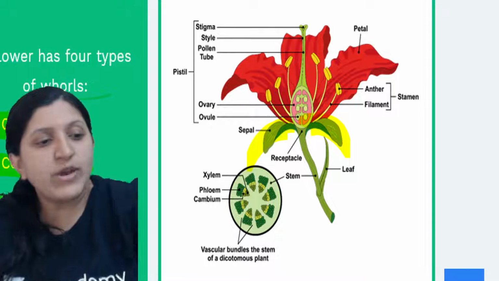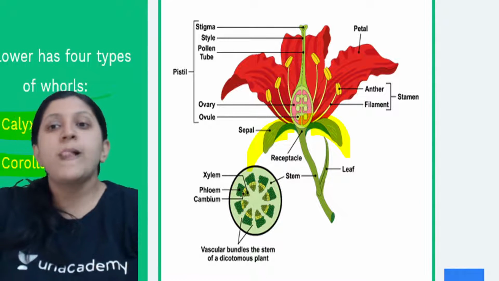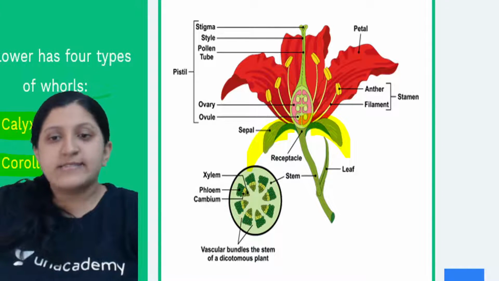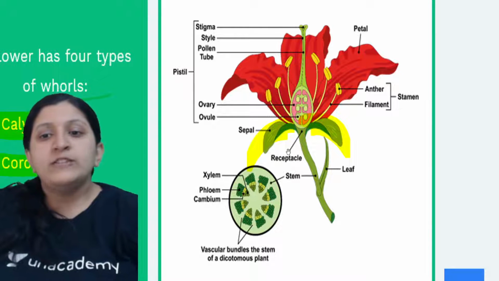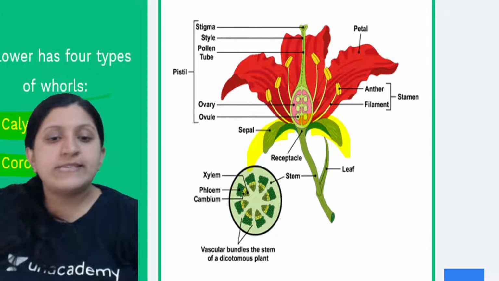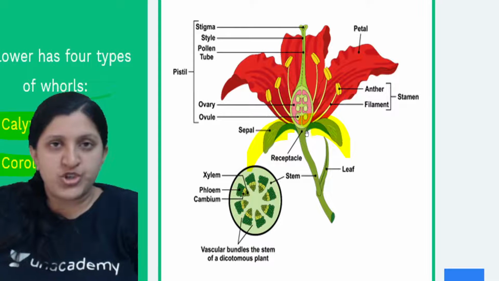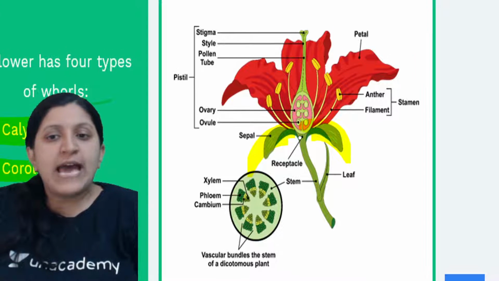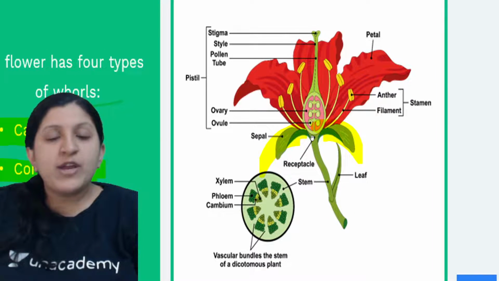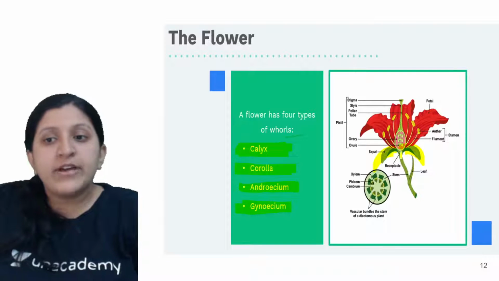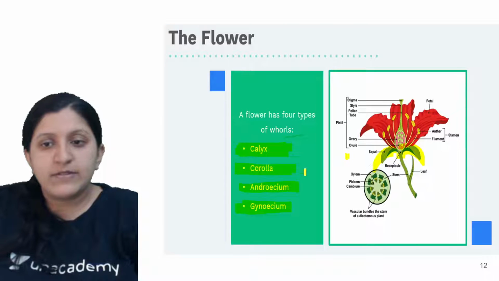Just have a look at these different parts. You can see this part, the sepal part. This is mentioned as a receptacle, or this can even be called a thalamus.